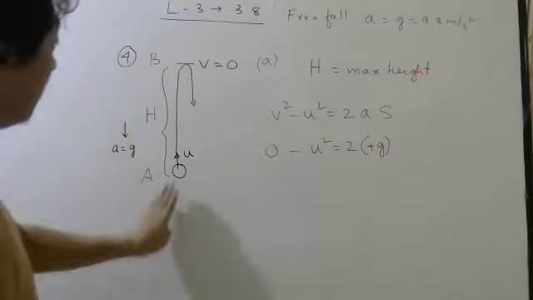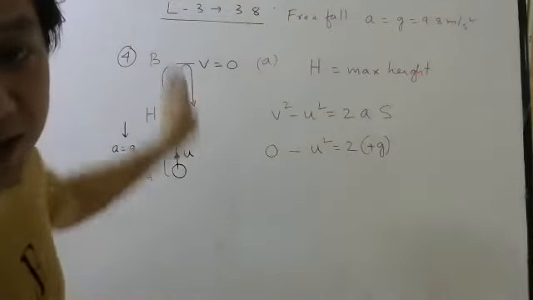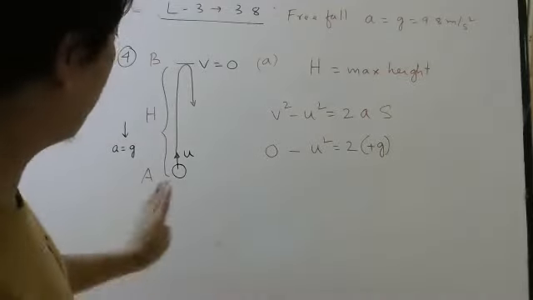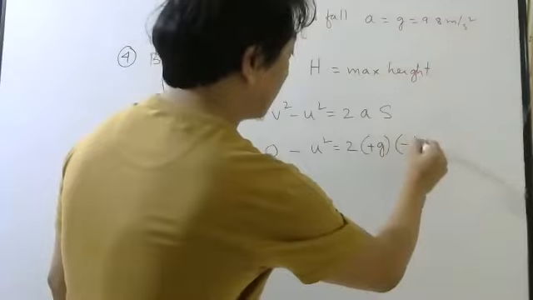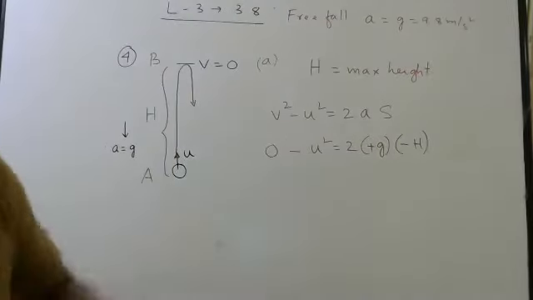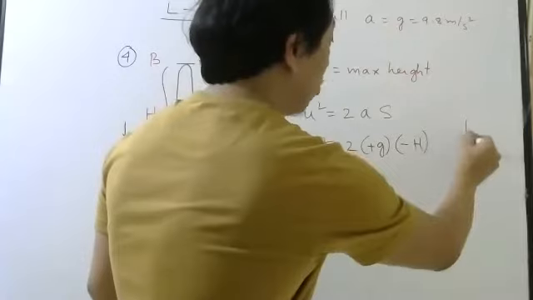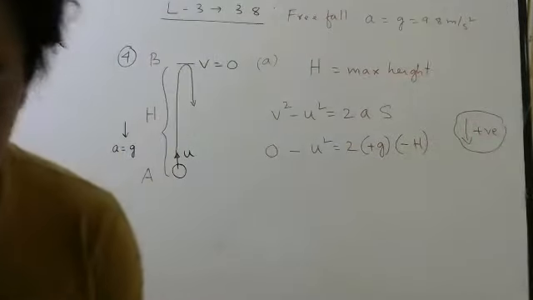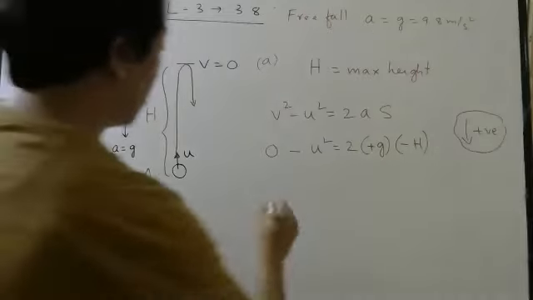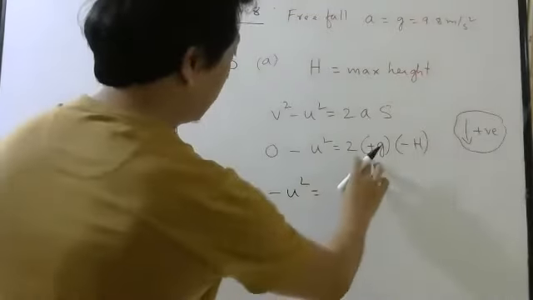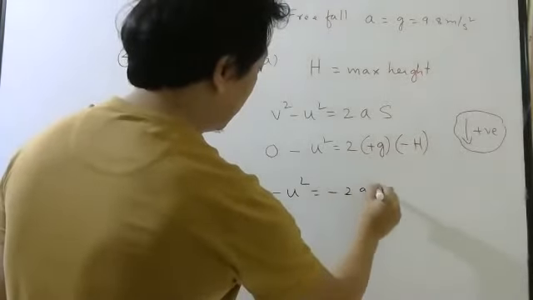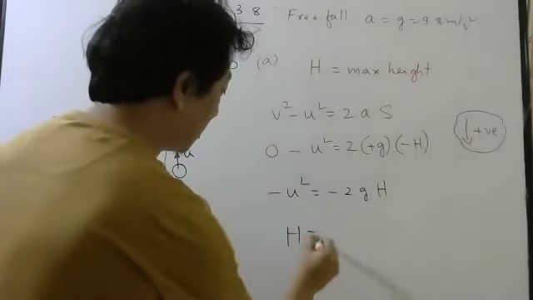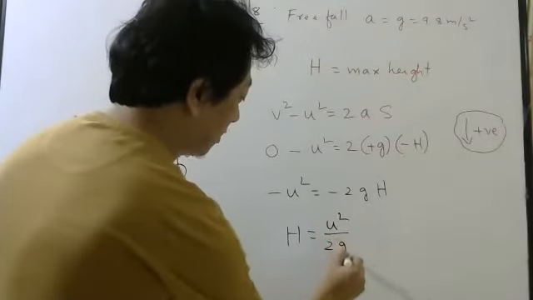From A to B. Is displacement upwards or downwards? Displacement means from initial position to final position. So it is upwards. So it will be what? Minus h, because we have taken down direction positive. So minus u square equals plus g times minus h, that is minus 2gh. Minus minus cancels. So maximum height is how much? u square by 2g.